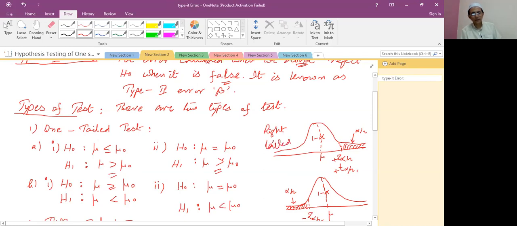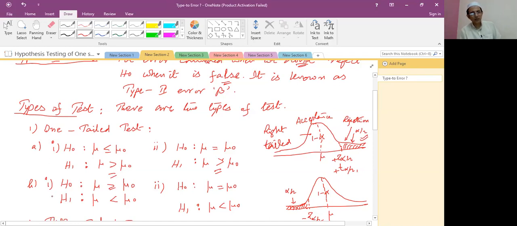It is a right-tailed test. It means let's make it on the right hand side. Here 1 minus alpha is the whole acceptance region, and this is the rejection region. It has some conditions for when we accept and when we reject H0 and H1. So plus Z alpha by 2 if you are applying the Z statistic, or T alpha by 2 if you are applying the T statistic.